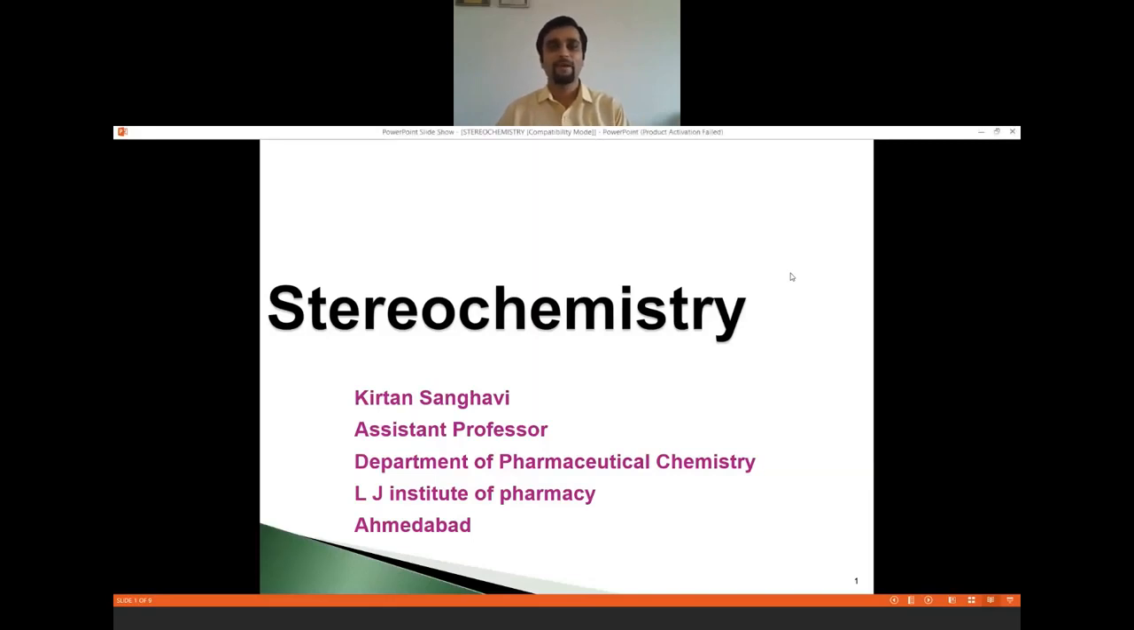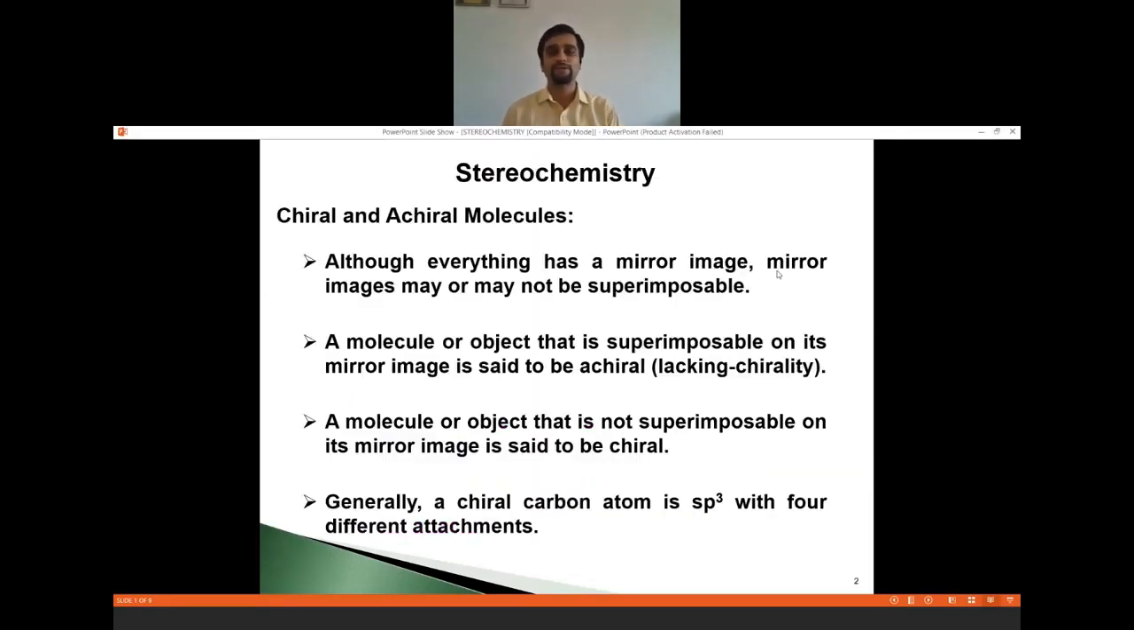Fine. Now, as I have mentioned in the introduction part, today we have to discuss mainly two topics. Let's start with first, chiral and achiral molecule difference. We all know very well when we talk about any structure or object, it must have its mirror images. Now what will happen if that structure is superimposable on its mirror images? The compounds are said to be achiral. But if that compound is not superimposable on its mirror images, such compounds are said to be chiral molecules.